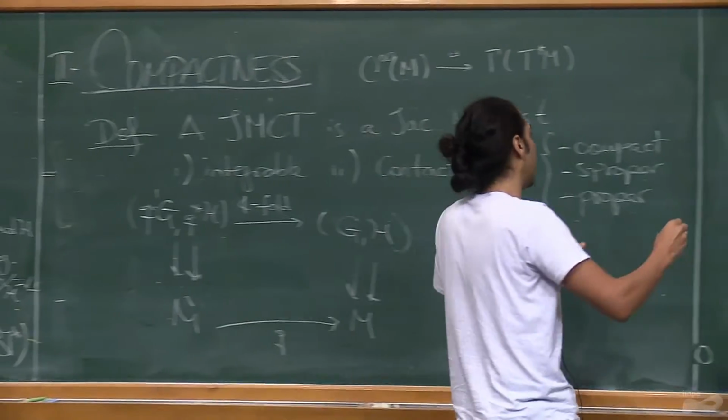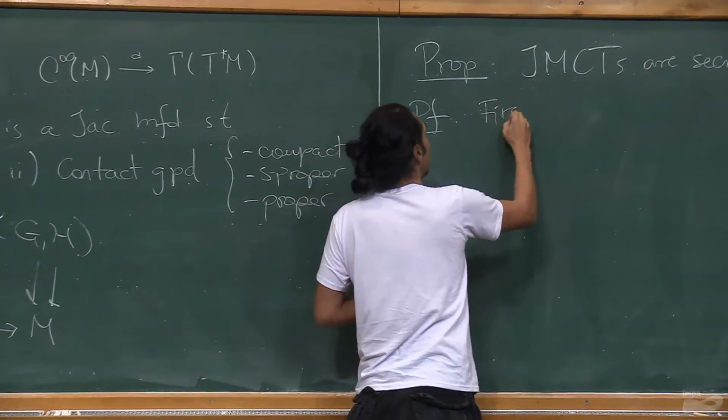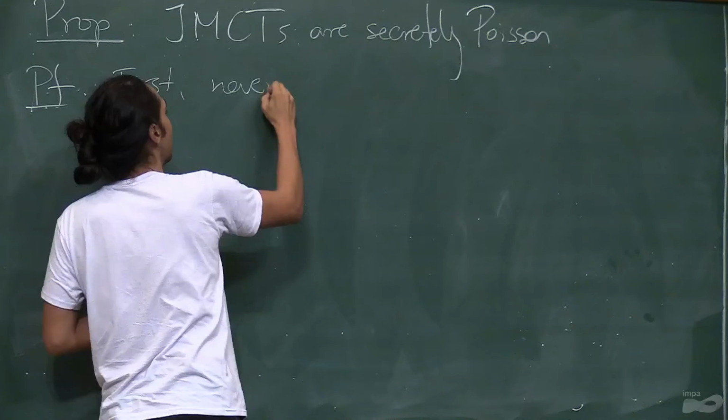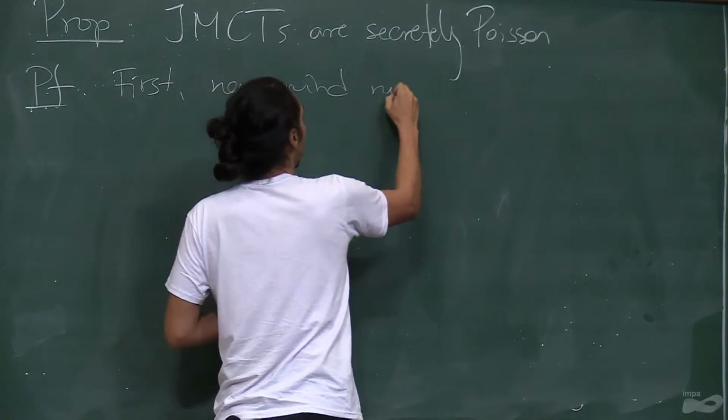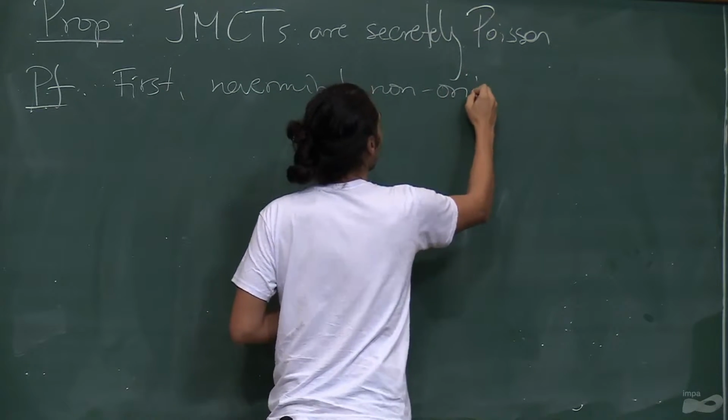So now I'm ready to prove this. So first, non-orientability, non-triviality.